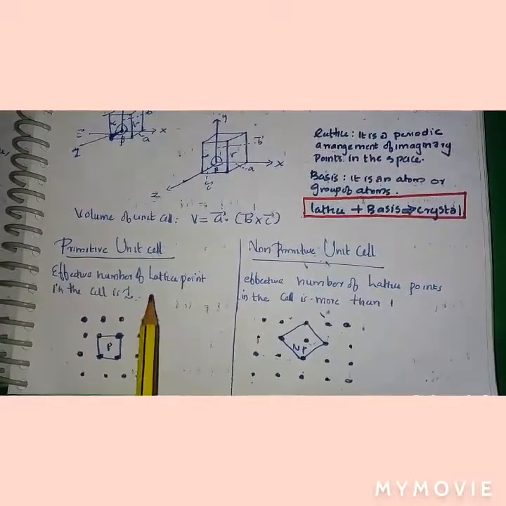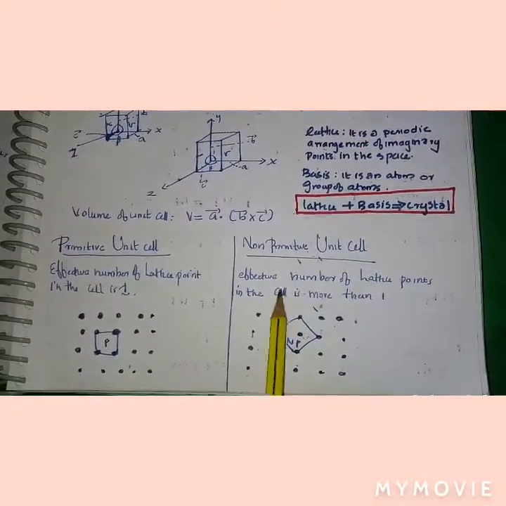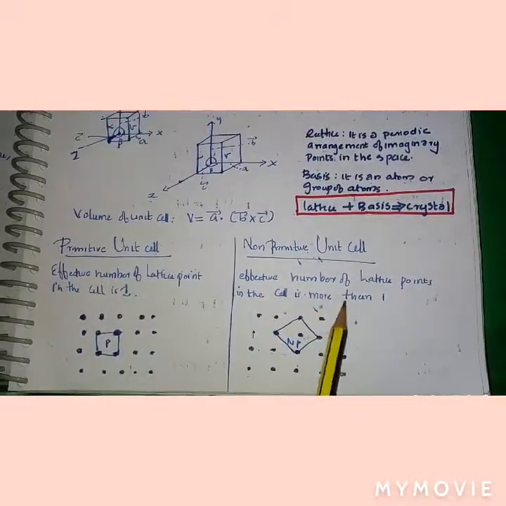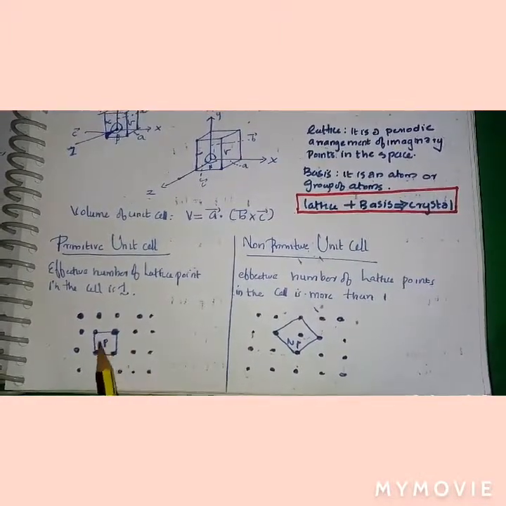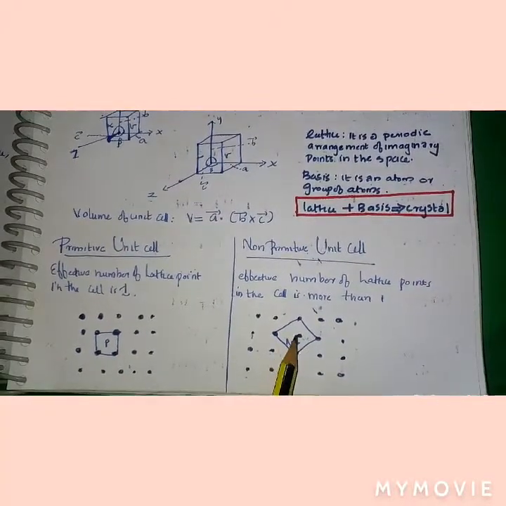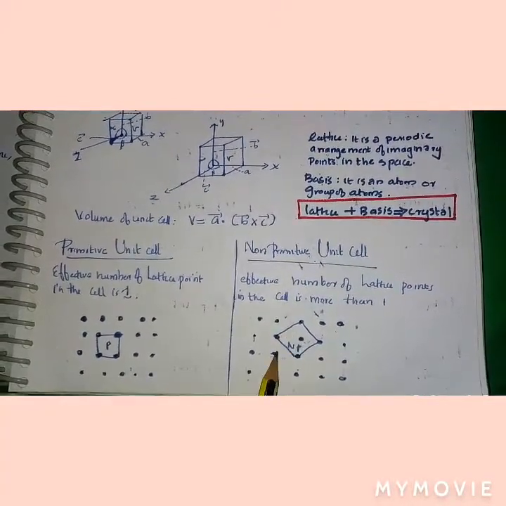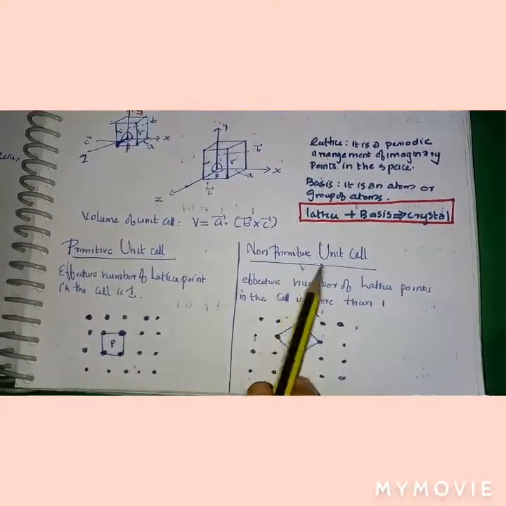A primitive unit cell means the effective number of lattice points in the cell is 1. For a non-primitive cell, the effective number of lattice points in the cell is more than 1. Here the effective number is 1, and there is a contribution from the 4 corners, so it is greater than 1, so it is a non-primitive unit cell.